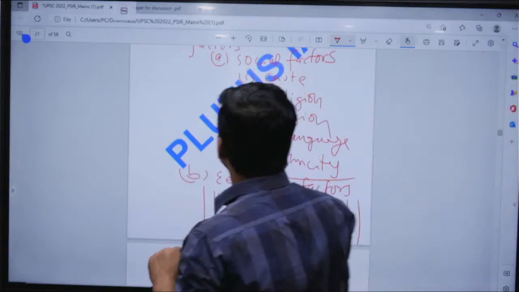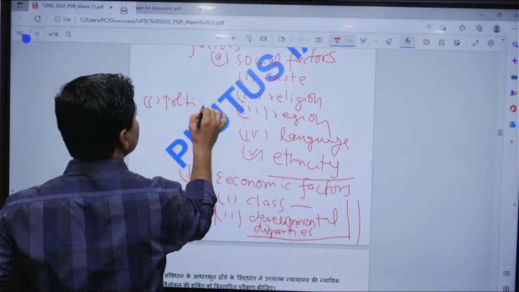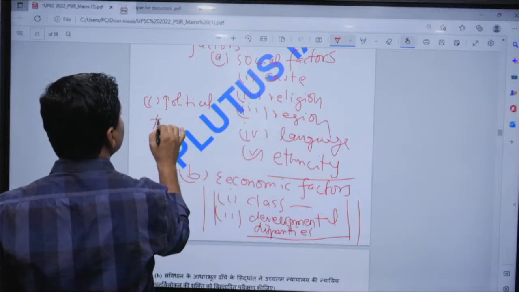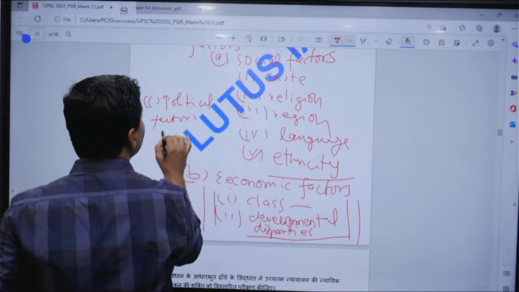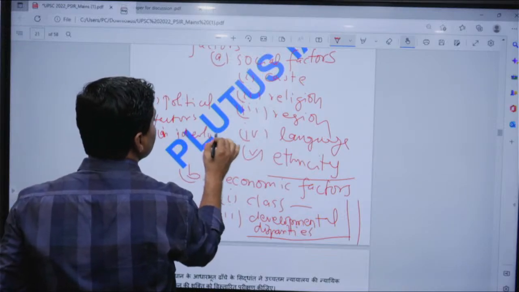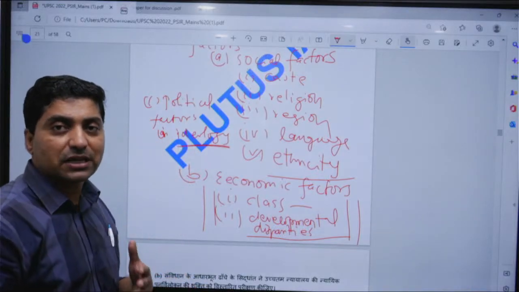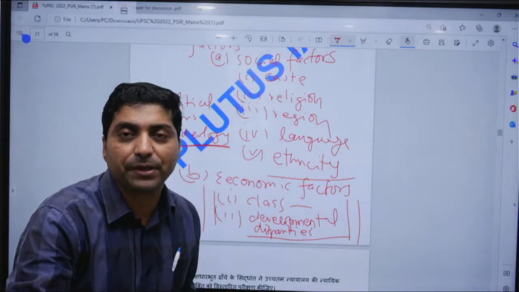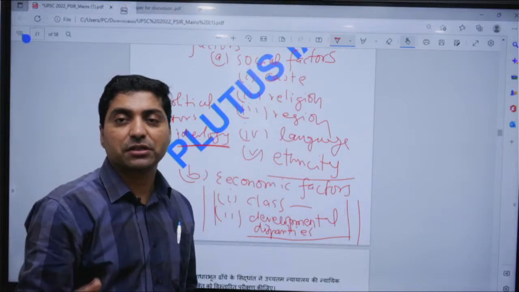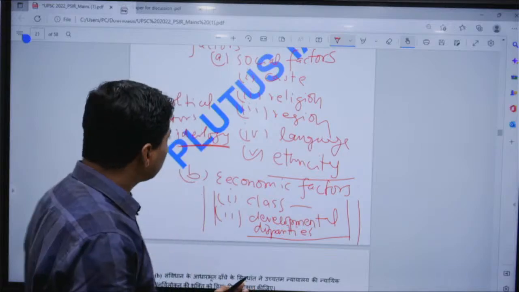Now, what is the political factor? Political factor could be ideology. So it does matter, for example, what is the political ideology of the political party, but it does not matter as much.